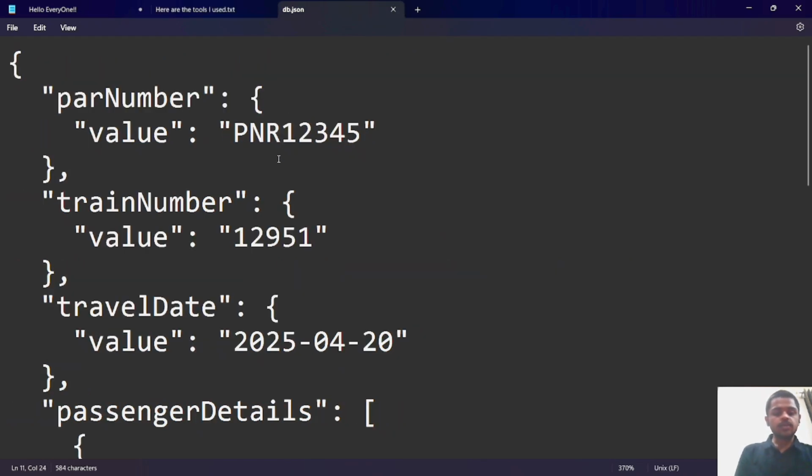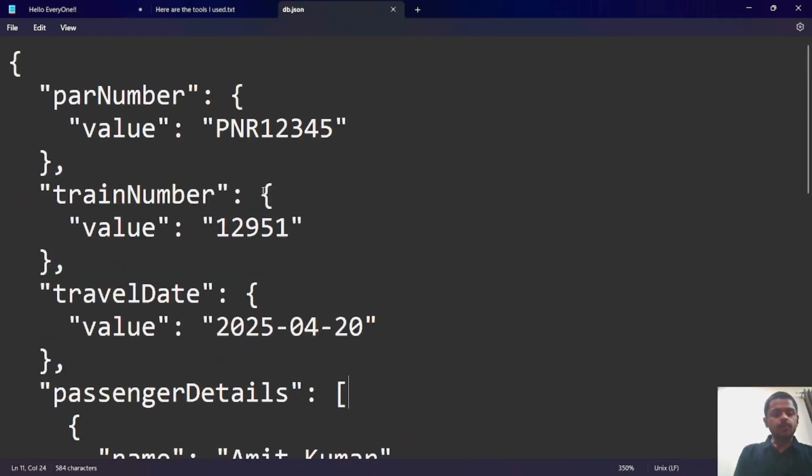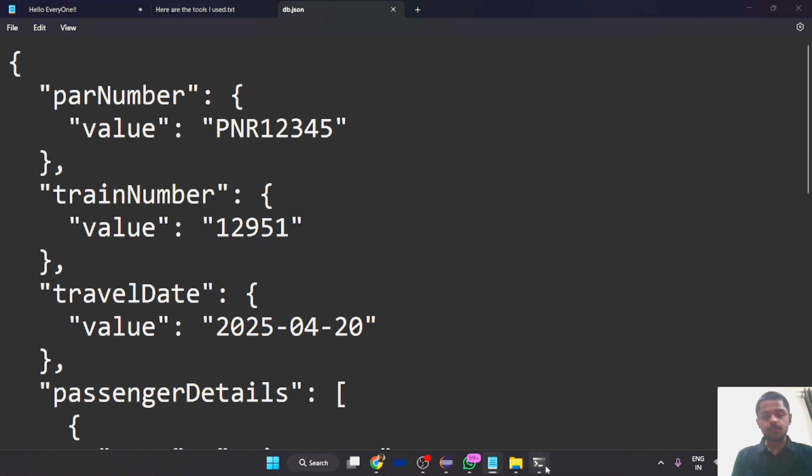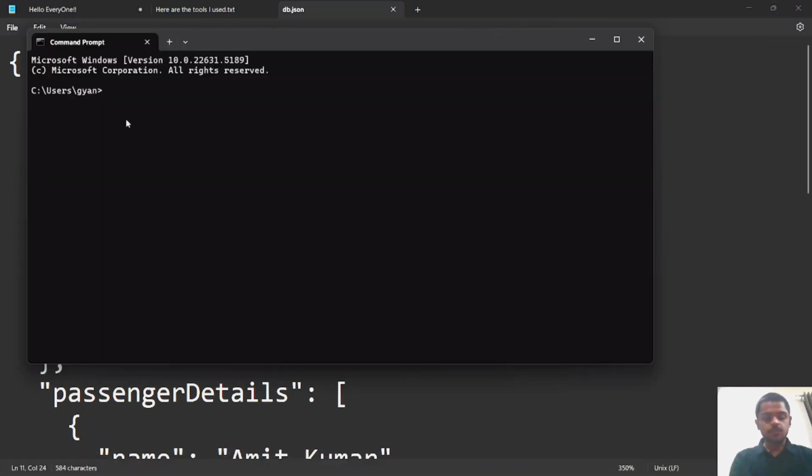I have made a mock server earlier with the endpoints which we have given in our project. The endpoints are PNR number, train number, travel detail, rate, and passenger details. First of all, we will run the mock server in our command prompt. To run the mock server, we will write npx json-server, and now we will paste the path of the server.